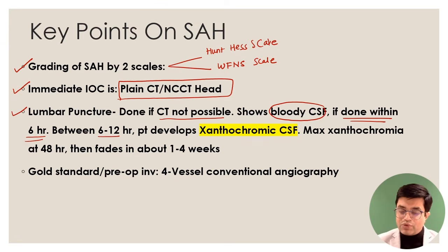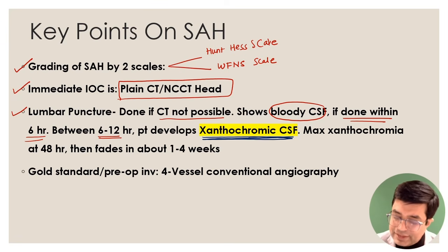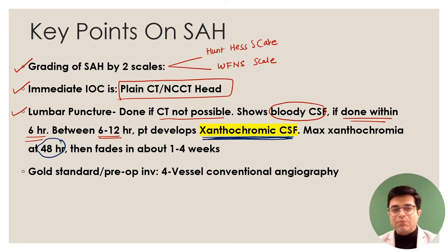Between 6 to 12 hours, the blood which has been released into the cerebrospinal fluid will start changing, the RBCs will start degrading, and conversion into derivatives of RBC degradation like bilirubin and related compounds will start happening. So after 6 to 12 hours, the CSF will be yellow in color, and yellow in color is called xanthochromic CSF. So xanthochromia is nothing but yellow color. That is why I have marked here in yellow. And maximum xanthochromia according to Harrison occurs at 48 hours, and depending upon how severe the bleeding was, it will fade in about 1 to 4 weeks, right?